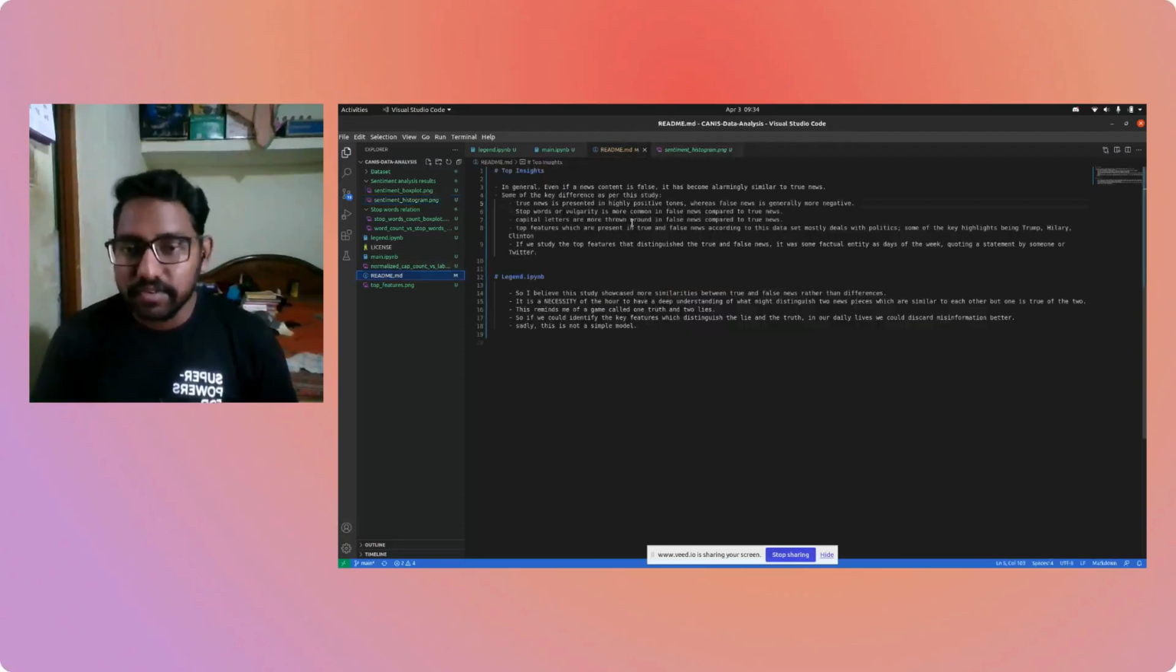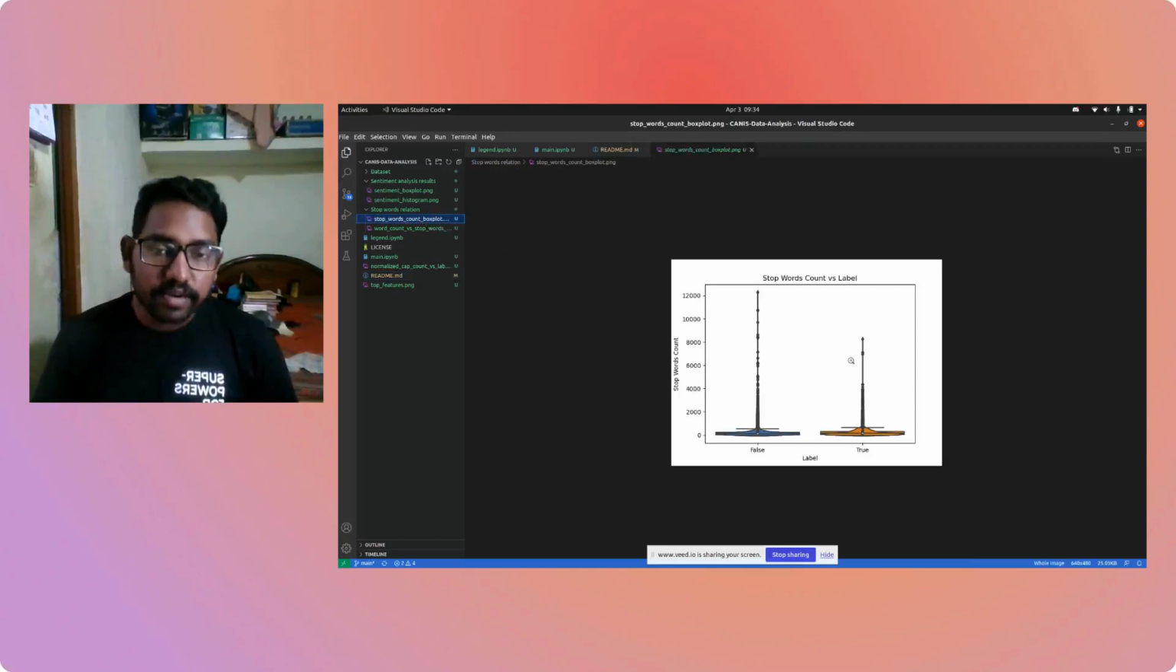The next thing that we observed was that stop words of vulgarity are more common in false news compared to true news. Stop words or vulgarity is one thing, but we also took into account the number of words, the punctuation marks present, and the word count generally in the news content. If you look at a box plot of the same, you can see that for normalized word count, where the word count is the same across the false and true news, the false news has more of a tendency of having more stop words per word count compared to the true news.